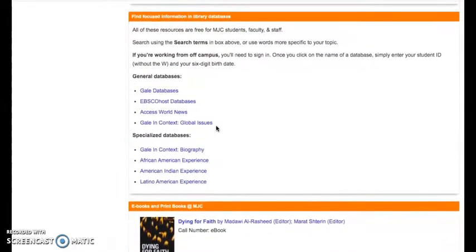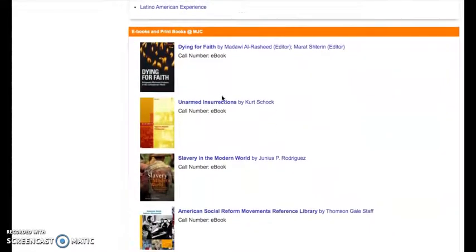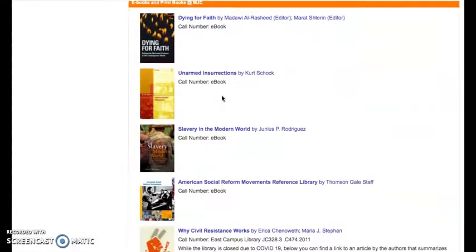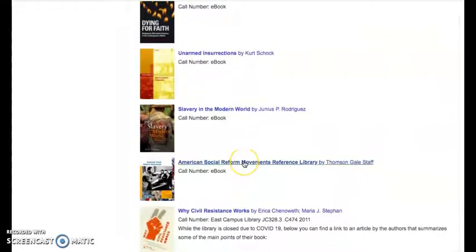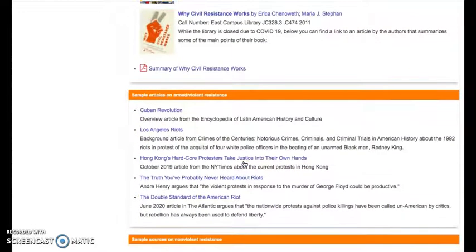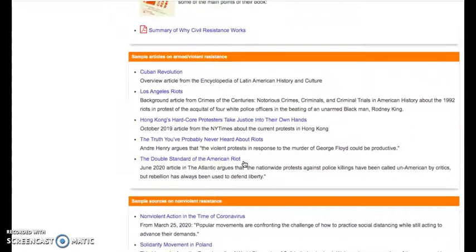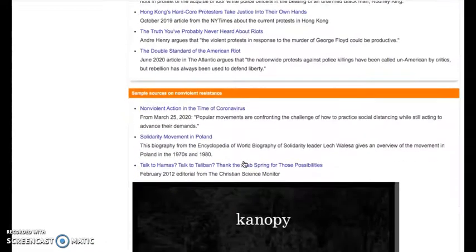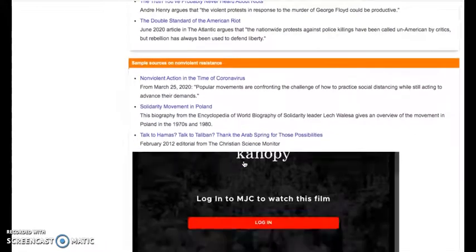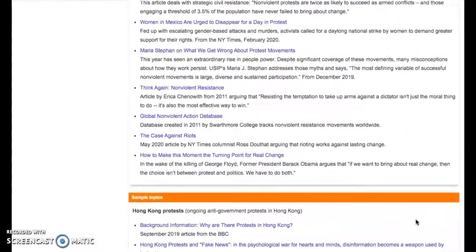Again, I have links to specialized databases, our library databases that you can use to find more in-depth information on your topics. I have links to several books that we have in our catalog that deal with this topic, and you just click right here and it'll take you to the library's catalog and you can read the book. And then I have some sample articles. These are articles on violent or armed resistance. And these down here are articles on nonviolent resistance. And there's a film there too, but generally lots of articles on that.